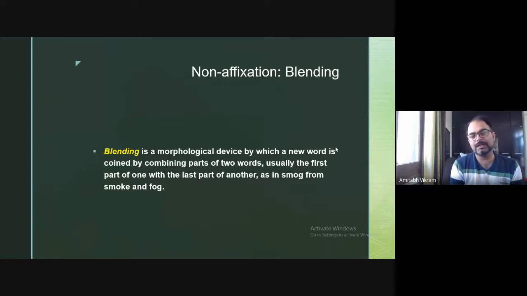So you have a word like information and you have a word like entertainment. What will it become? Information and entertainment. The blending will become, yes, who will tell me?